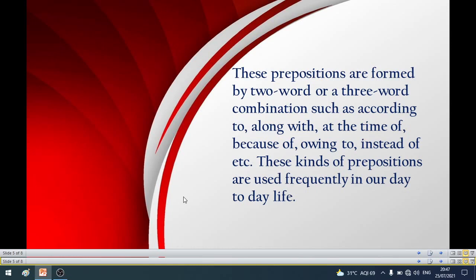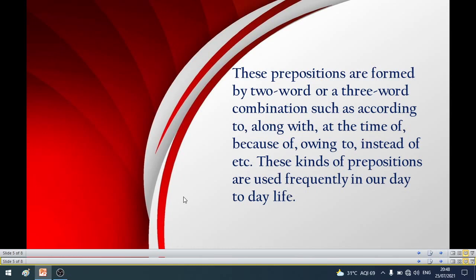Okay, எப்படி இந்த prepositional phrase எல்லாம் ஃபார்ம் பண்ணப்படுது, how can we form, or how the prepositional phrases are formed. So they are a two word or three word combination, such as according to, along with, at the time of, because of, owing to, instead of. Okay, so what we find in the previous slide, all these are examples for prepositional phrases.